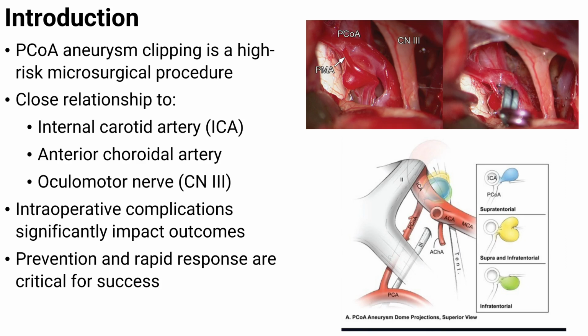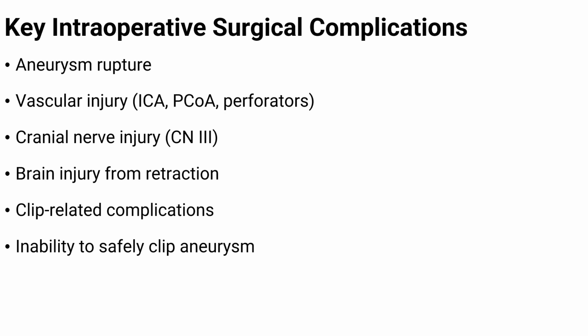Intraoperative complications can significantly affect patient outcomes, especially when aneurysm rupture, perforator injury, or difficult clip placement occurs before full control of the aneurysm is achieved. Brain retraction injury and cranial nerve dysfunction may also develop during exposure and dissection. Rapid recognition and response are critical. Successful surgery depends on precise microsurgical technique, careful anatomical dissection, and effective management of complications as they occur in the operating room.